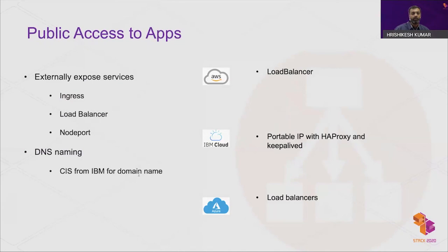When you have to use different protocols on the same IP and same port, you can go for a load balancer, or you can create your own custom load balancer using a combination of portable IPs, HAProxy, and keepalived. All three are supported by all cloud providers, and can be used as needed by the running workload.